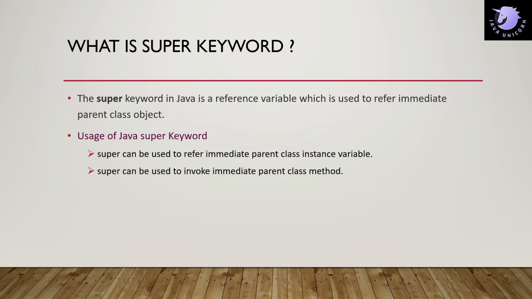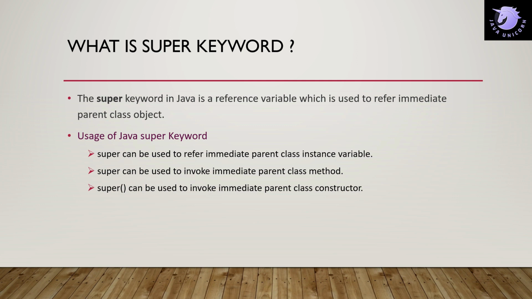The second use of the super keyword is that super can be used to invoke an immediate parent class method. That means you have some method in your parent class and you want to use those methods in your child class. In that case you can also use the super keyword. The third use of the super keyword is that super can be used to invoke the immediate parent class constructor. So if you have a parent class and it has a constructor inside it, you can invoke that constructor of the parent class inside your child class.